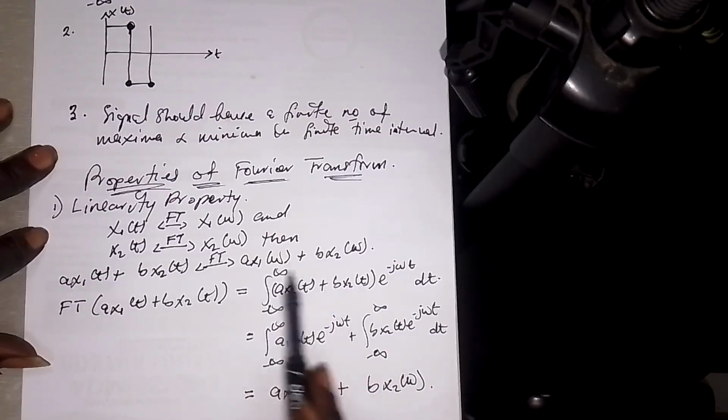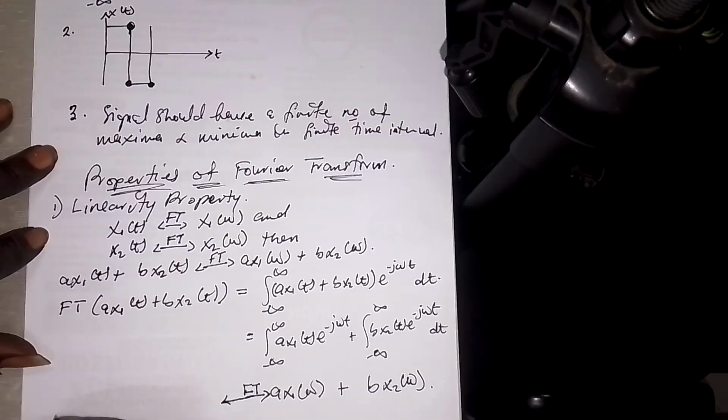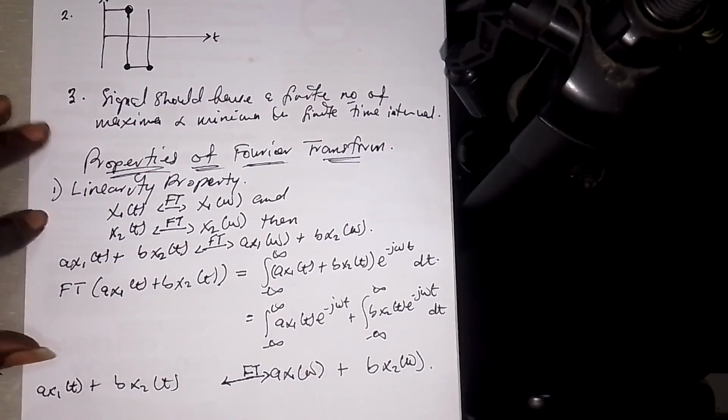So now it is proven, and we can write that the Fourier transform of a x1 of t plus b x2 of t will give you this. Basically, that is that.